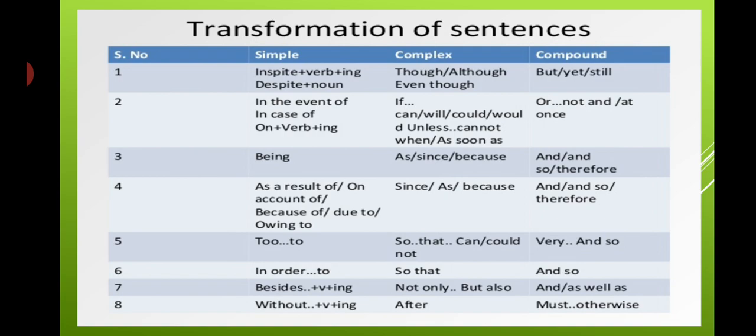Fifth, we have "to". To becomes "so that", and here "very" and "so". In order to becomes so that, and so. Besides, then ing: besides writing, not only but also, and as well as, right? Without working, after working, must, working, otherwise. In this manner, if these words are given, it would be changed with this kind of combination. Clear? So this is the changing of the combinations of simple, compound and complex sentences.